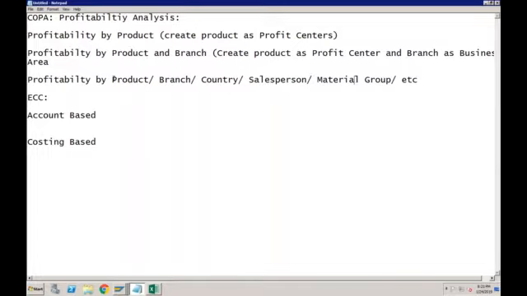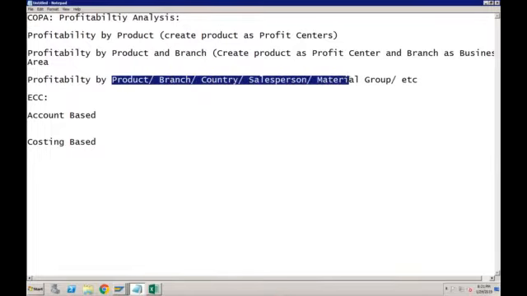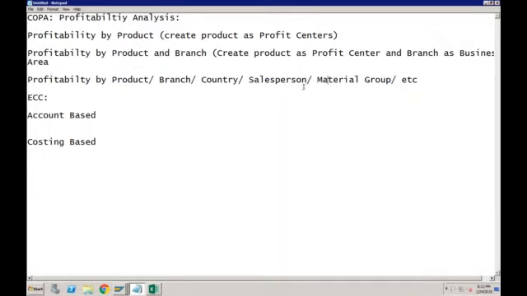The combination of a particular product, a particular branch, a particular country can be called a profitability segment. So if you want your reports based on multiple dimensions, then profitability analysis or COPA is one of the best modules which can provide you with this reporting.